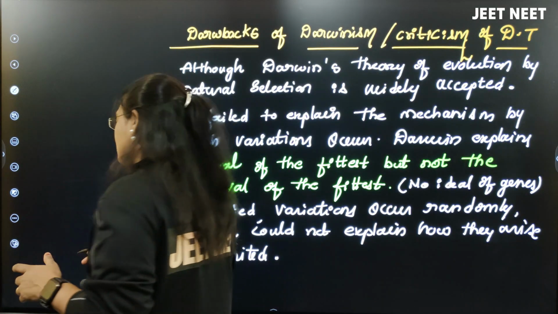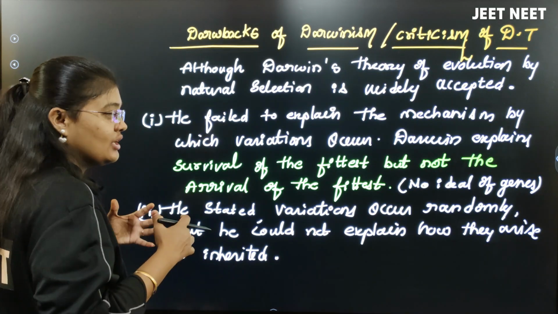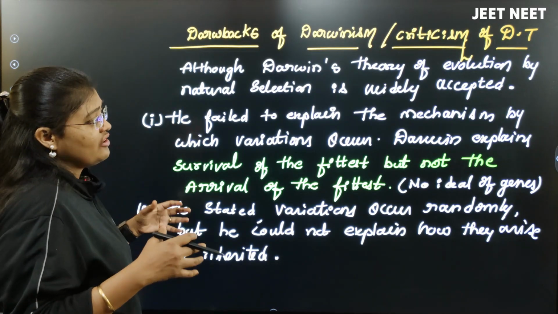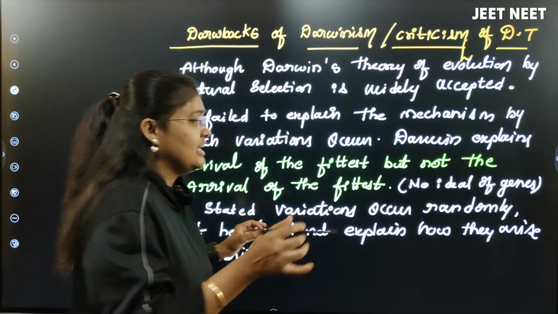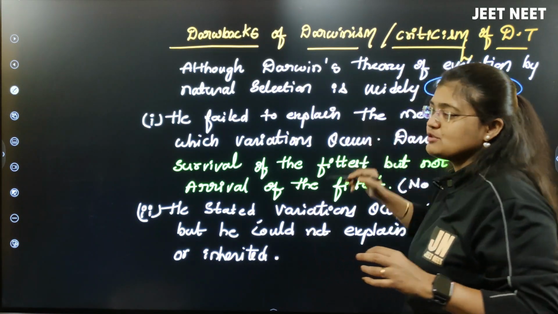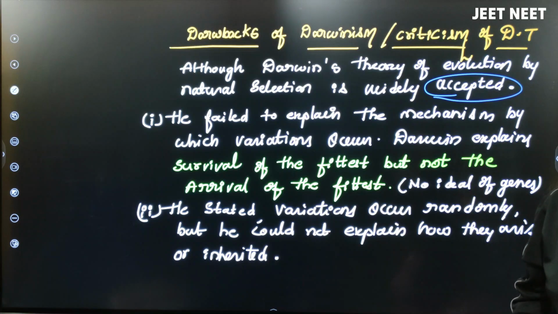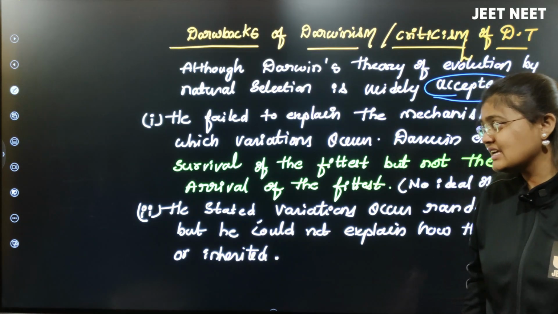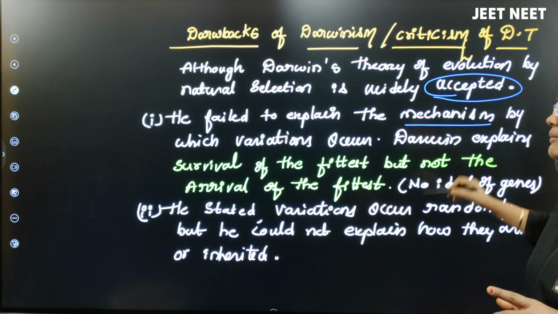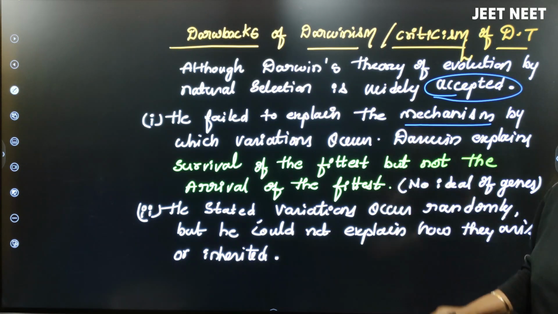What are the drawbacks of Charles Darwin's natural selection theory? Although Darwin's theory of evolution by natural selection is widely accepted as the way evolution of species happened on this earth, not every scientist accepted it. There are still some drawbacks, like he failed to explain the mechanism by which variation occurs. He said that variations will happen, some change will happen, but how that variation happens, what the mechanism of variation is, he did not explain.